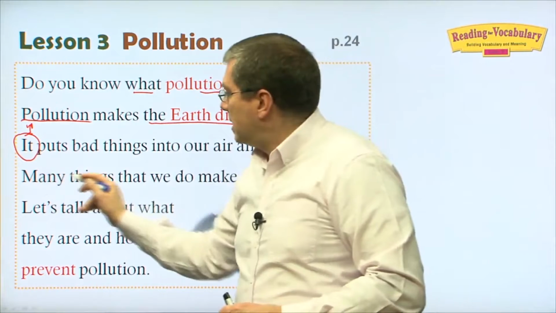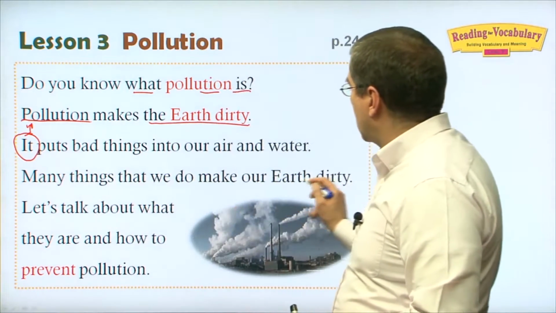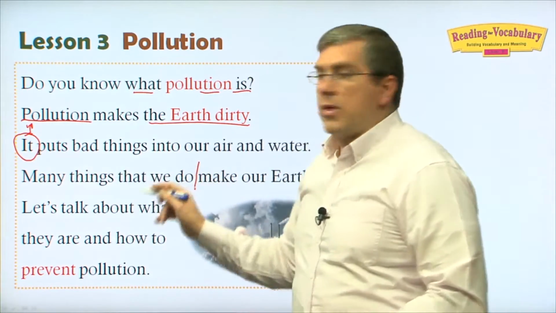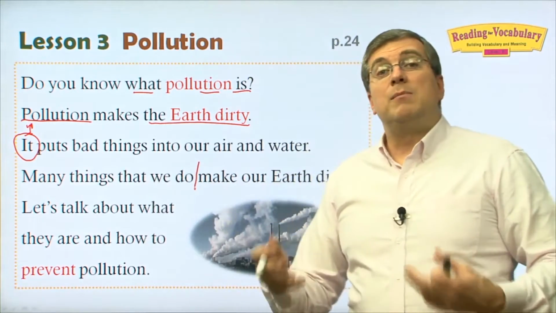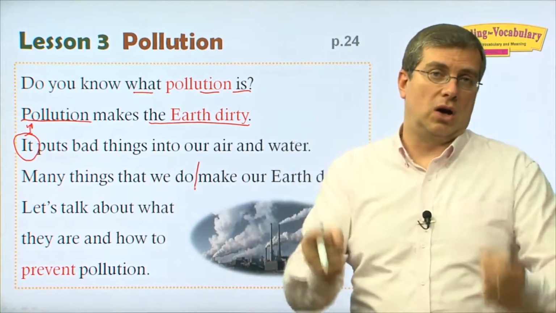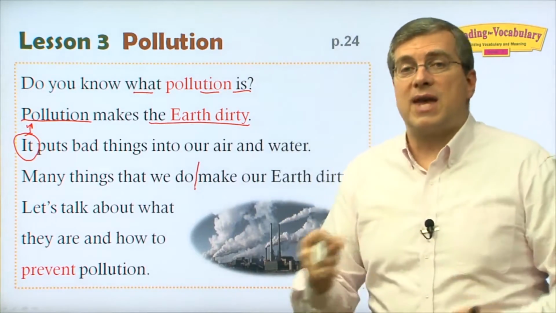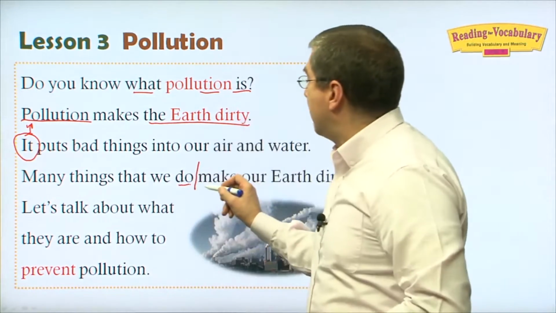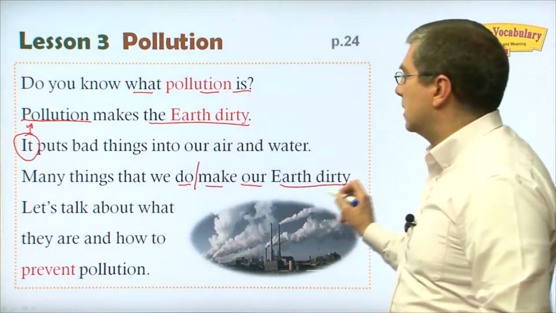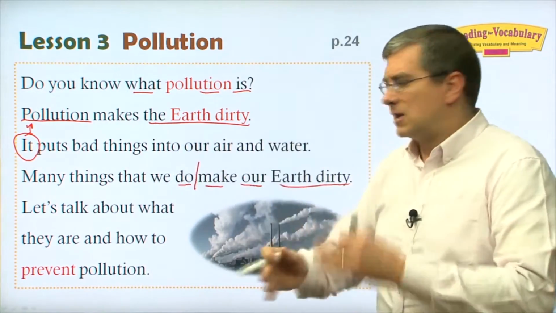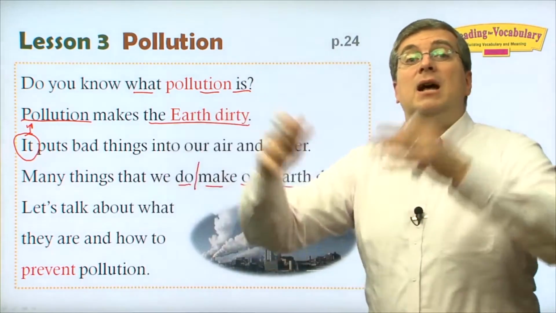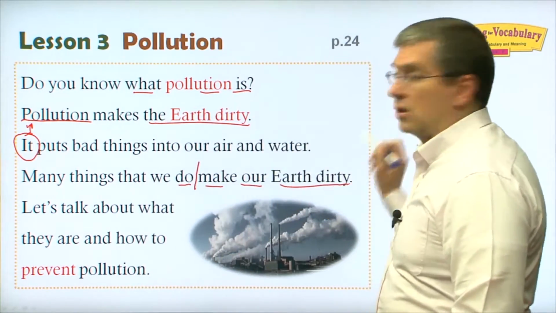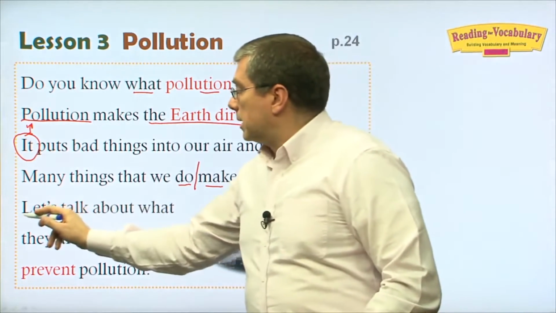Now here we have many things that we do make our earth dirty. Separate the sentence. Many things that we do. Things that we do. For example, we make things. We drive cars, right? We do a lot of things. Those things that we do, in turn, make our earth dirty, okay? So we kind of have to separate this here. Many of the things that we do, those things make our earth dirty. So let's talk.